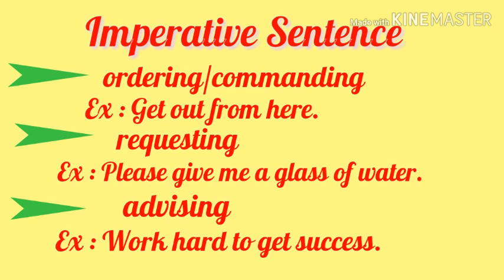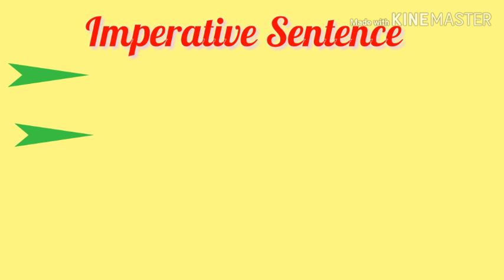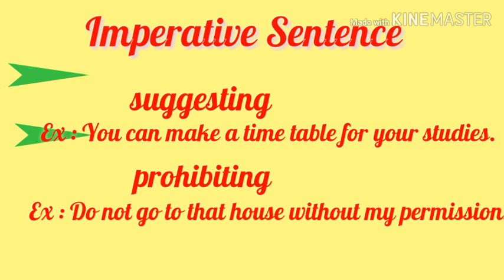Alright. Then it is used in advising. For example, work hard to get success. Then it is also used in suggesting. For example, you can make a timetable for your studies. Then again, it is also used in prohibition. If someone stops you from doing something, then also you find an imperative sentence.